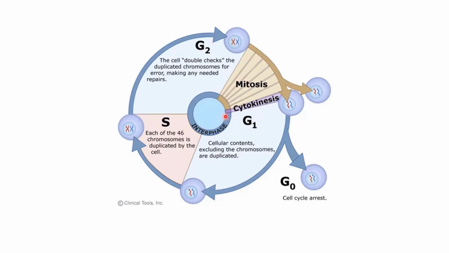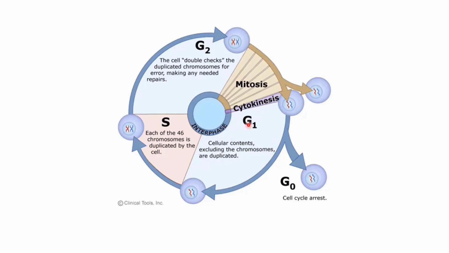What happens is that it starts entering this G1 phase. So this G1 phase is where it thinks about dividing, and it starts duplicating its chromosomes and its cellular contents. It starts duplicating its organelles, and all the ribosomes, all the cytoplasm and other organelles. Everything that is inside the cell is going to duplicate in this G1 phase. The moment the cell starts thinking to divide, it starts duplicating its content, right? It is the first step of preparation for division.